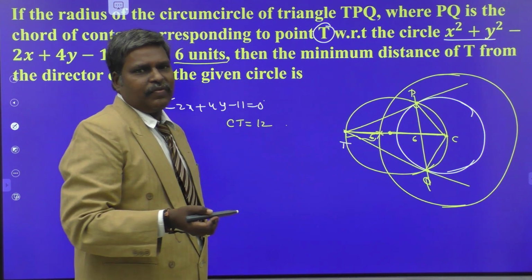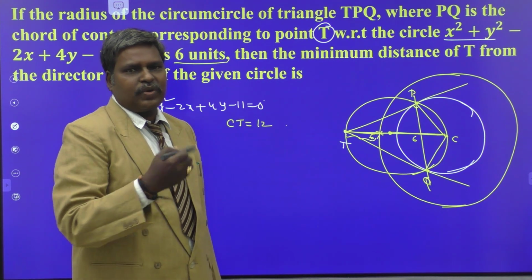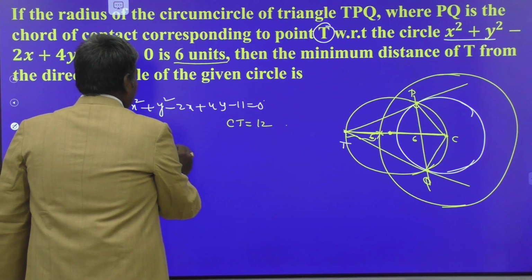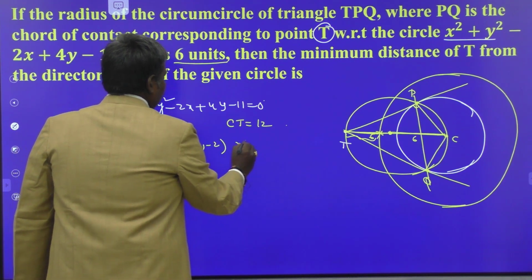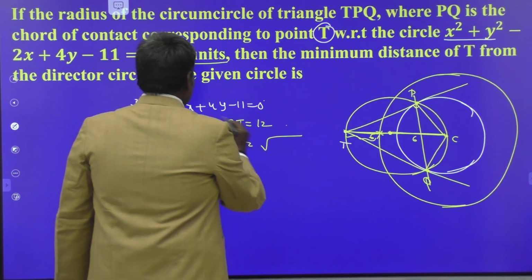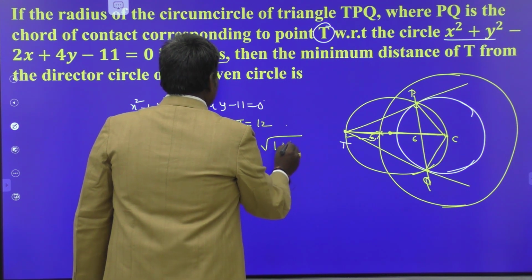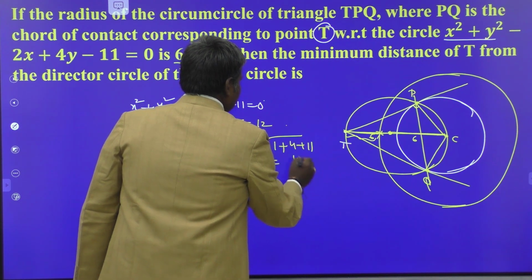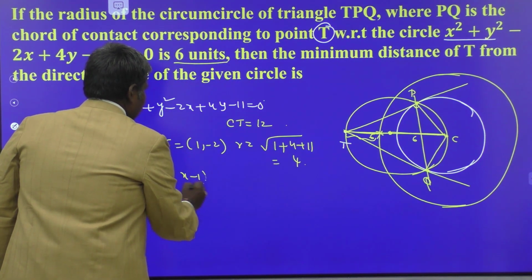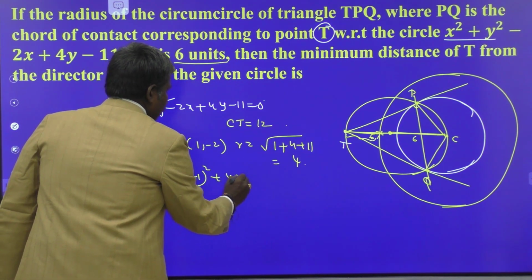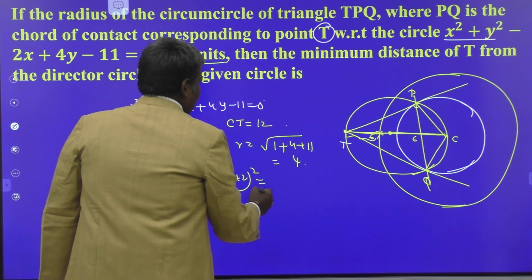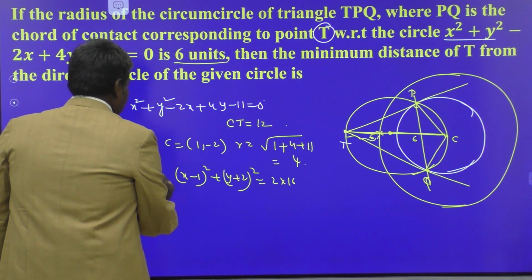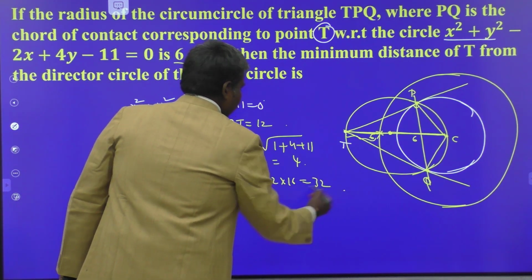For center x1, y1, what is that? x minus x1 whole square plus y minus y1 whole square is equal to 2r square. So what is the center here? First of all, 1 comma minus 2. What is the radius of that circle? That is 1 plus 4 plus 11, that is 16, root 16 is nothing but 4. So x minus 1 whole square plus y plus 2 whole square is equal to 2r square. That is nothing but 2 into 16, which is your director circle. That is nothing but 32.